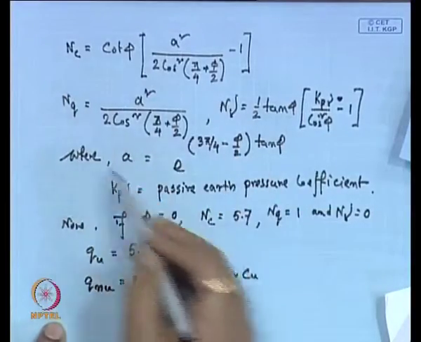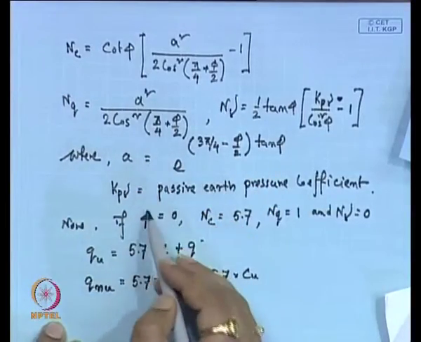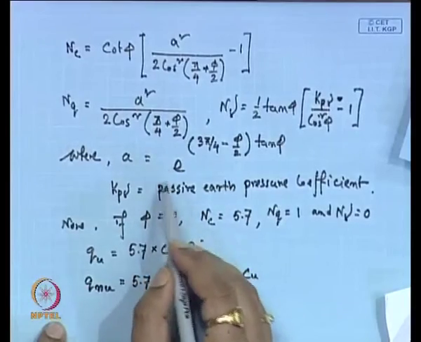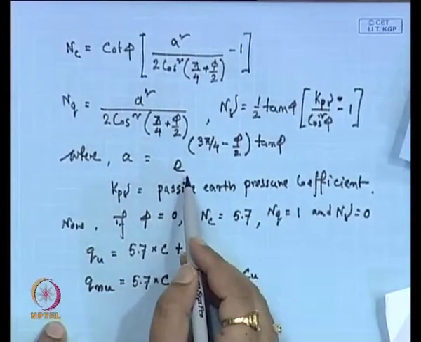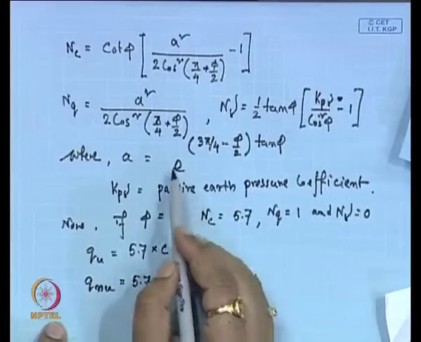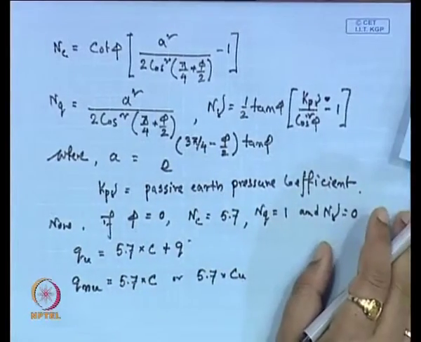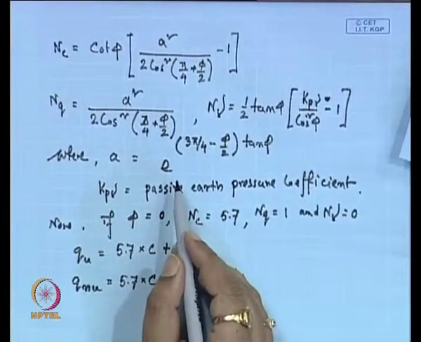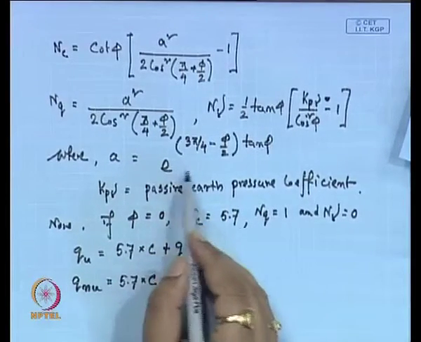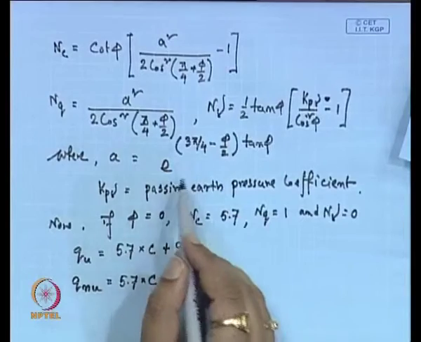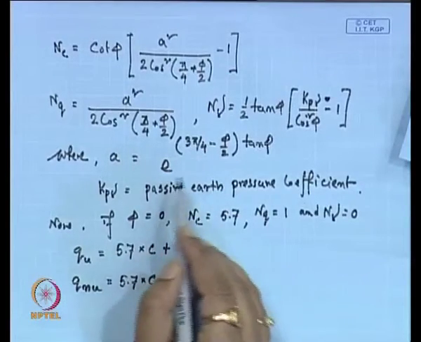By using these expressions we can calculate Terzaghi's bearing capacity factors for different phi values. Terzaghi has also given these bearing capacity factors in tabular form for different phi values.